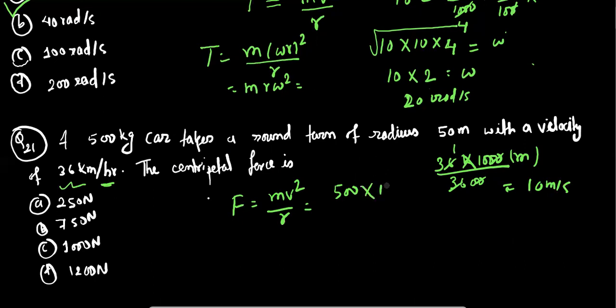So velocity is equal to 10 meters per second, and radius is given as 50. So 50, 10 times, yeah, and 10 into 100 makes here 1000 Newton. So our correct answer is option C. Okay, so this is question number 21.